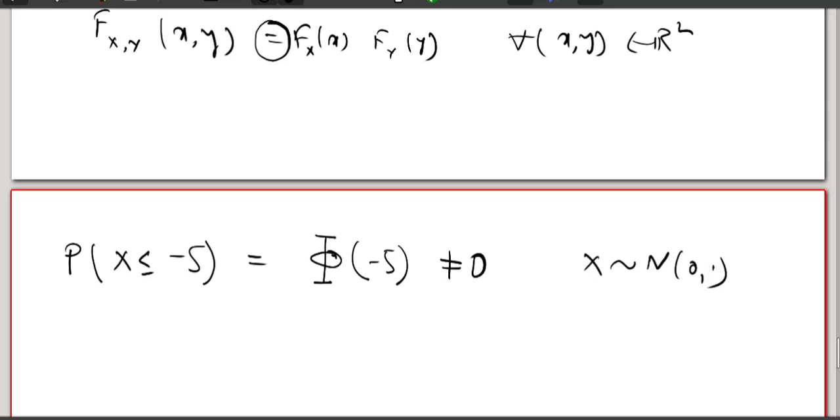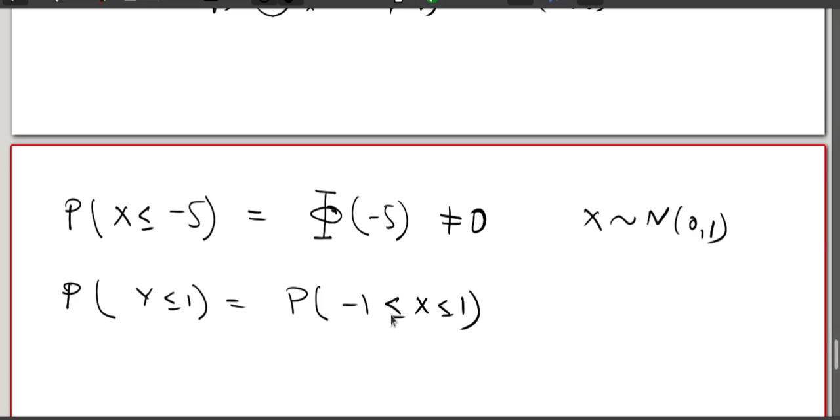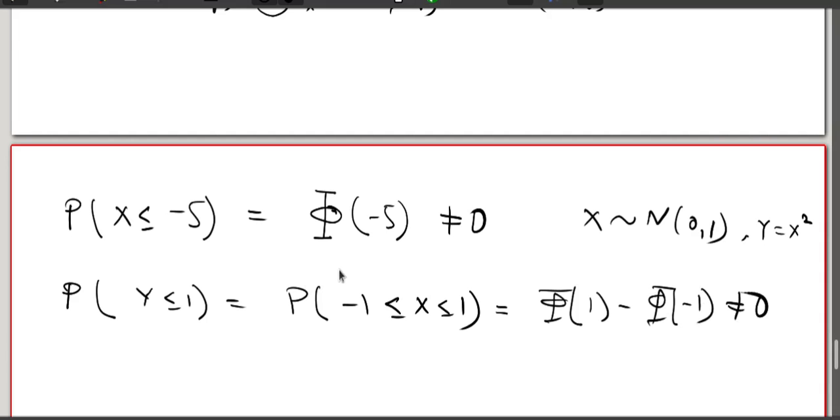On the other hand, take y less than or equal to 1, which is basically the probability that minus 1 is less than or equal to x is less than or equal to 1. This is because y equals x square, that means x square is less than or equal to 1, so x lies between minus 1 and plus 1, which is capital phi at the point 1 minus capital phi at the point minus 1, which is again not equal to 0.